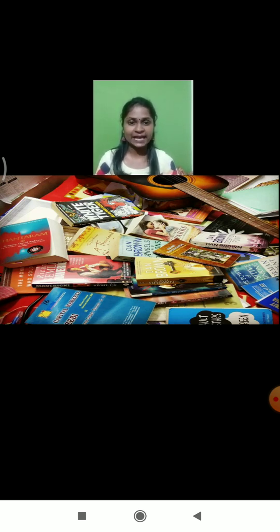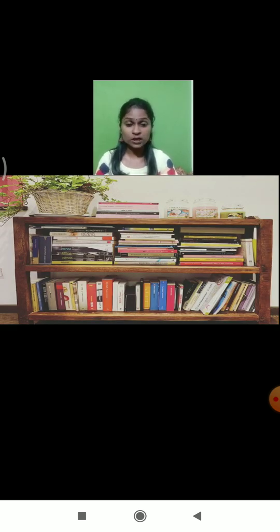And at the same time, if we keep all the books like this at our home, then it will become very difficult for us to find a particular subject notebook or textbook. So, in this situation, what are we supposed to do? We should organize all the books properly in the bookshelf.